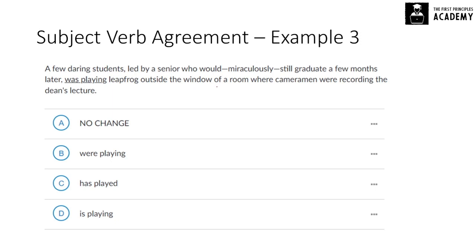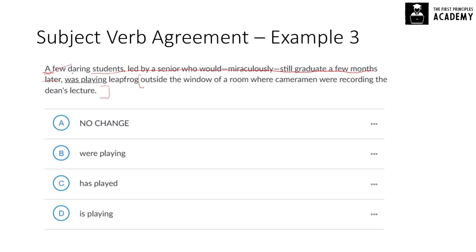Again, this introduces a lot of non-essential information. This is a whole non-essential clause here. If you just remove this, it becomes a few daring students was playing leapfrog. And then there are more words that are not immediately relevant to the question. So a few daring students was playing leapfrog. Now, "a few" may make it seem like it's a singular noun, but "a" is being used for "few". What is important is the subject is really students.